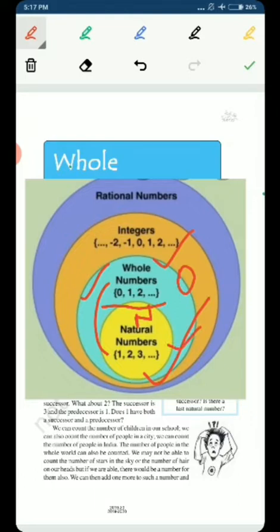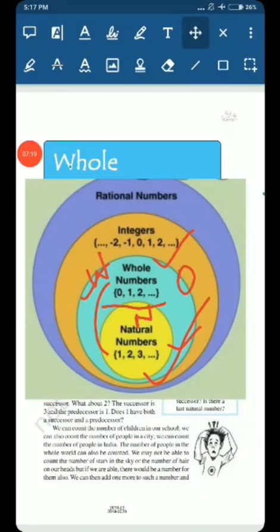This is the basic difference between natural numbers and whole numbers. And whole numbers are represented with the capital letter W. So this is the introduction to our topic, that is whole numbers.